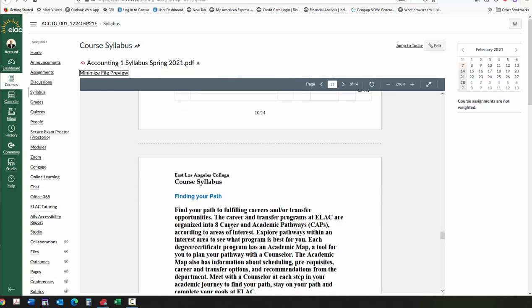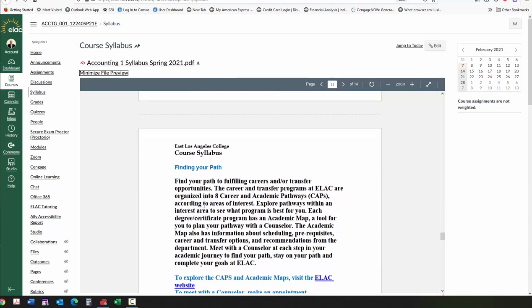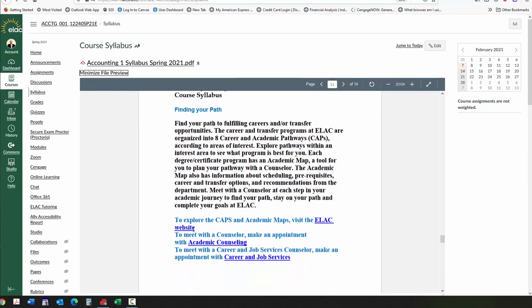All right. Finally, for those of you who are interested in our academic pathways, the career and academic pathways, I've listed some sites in here where you can go to look at the career and academic pathway site.